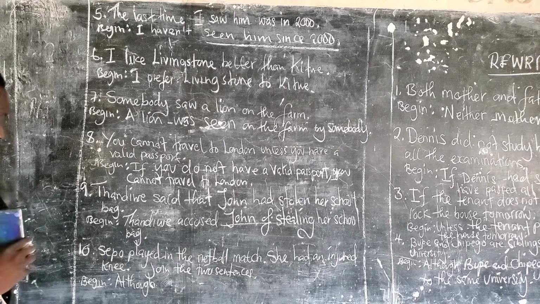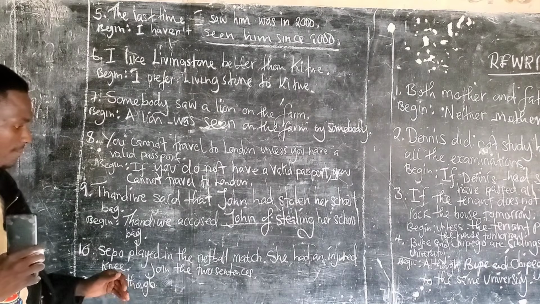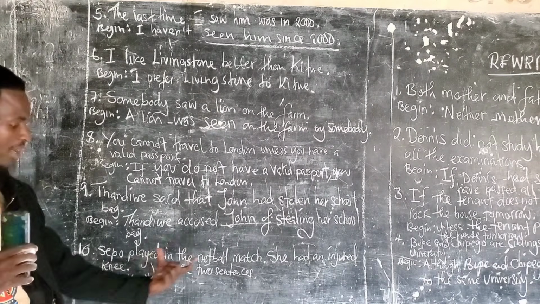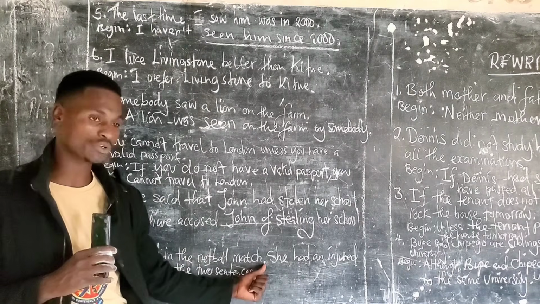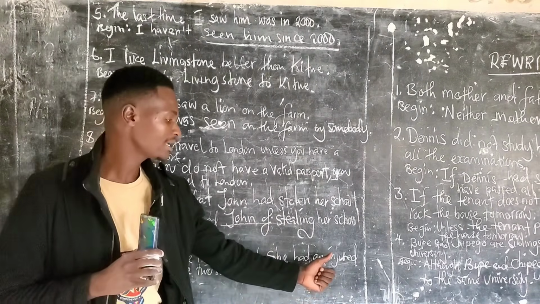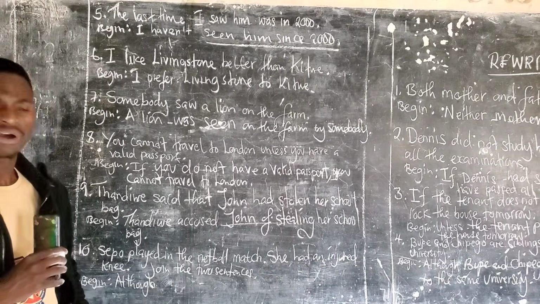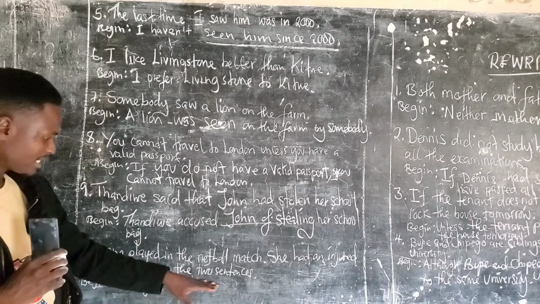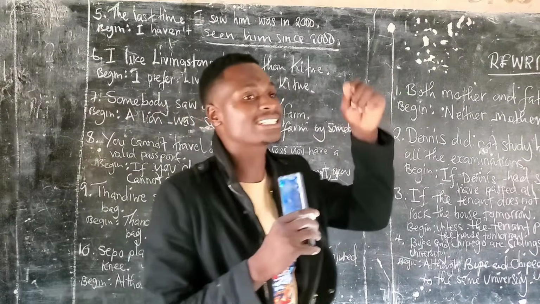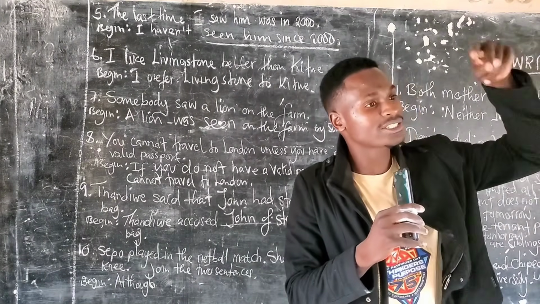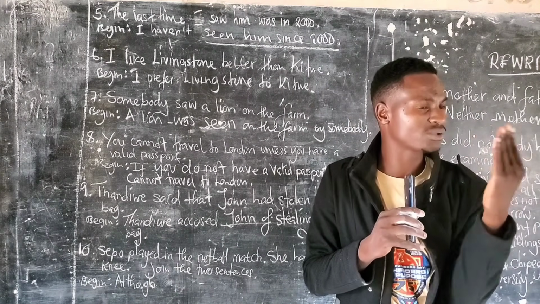Number 10, Sepo played in the netball match. So you have two sentences here. Sepo played in the netball match. Full stop. She had an injured knee. Join the two sentences, they started with although. This is the contrast type. Remember what I told you about contrast? Structures of contrast are used to combine ideas that normally do not go together.